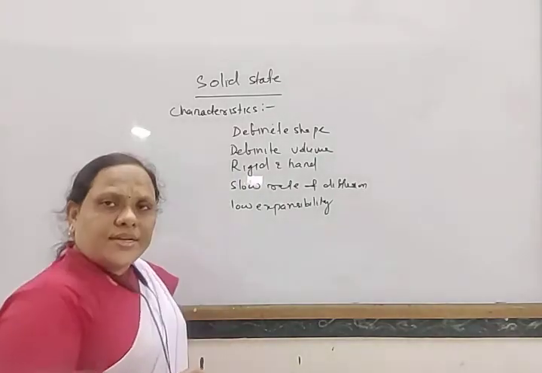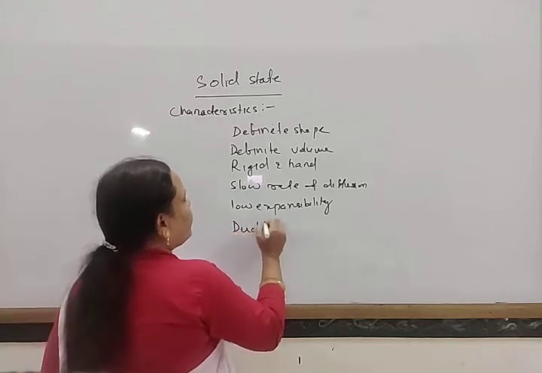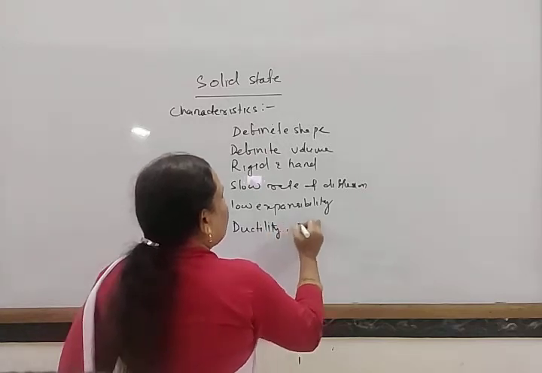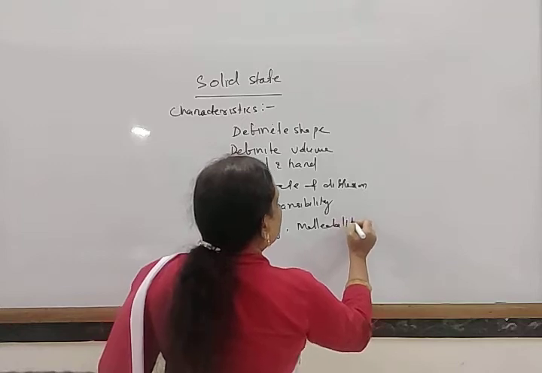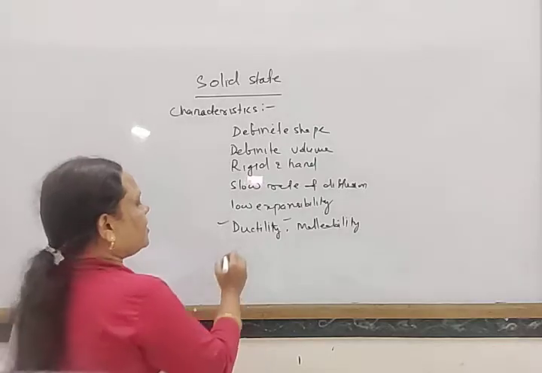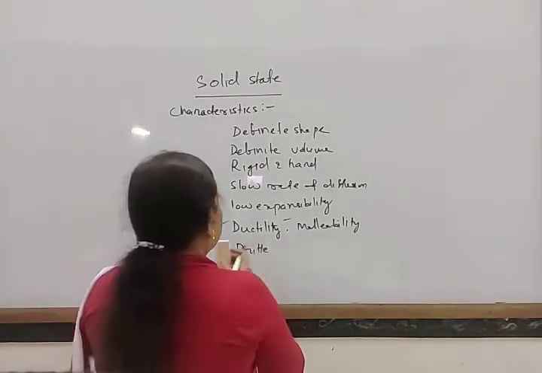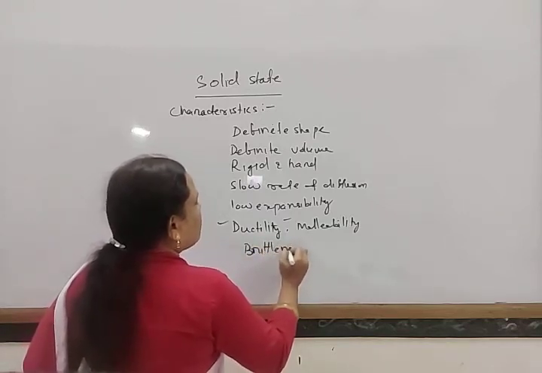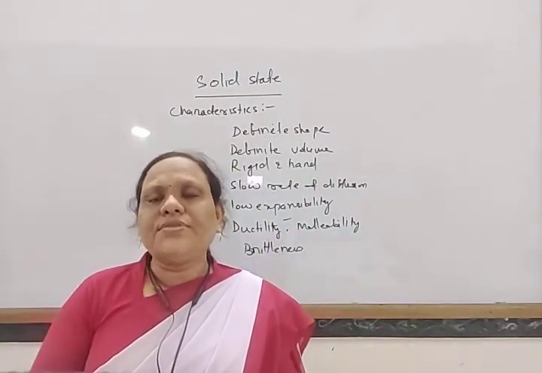Some solids also possess the characteristics of ductility, malleability. Some show the characteristics of ductility, malleability, and some show the characteristic of brittleness. So in this way, these are some common characteristics of solids.